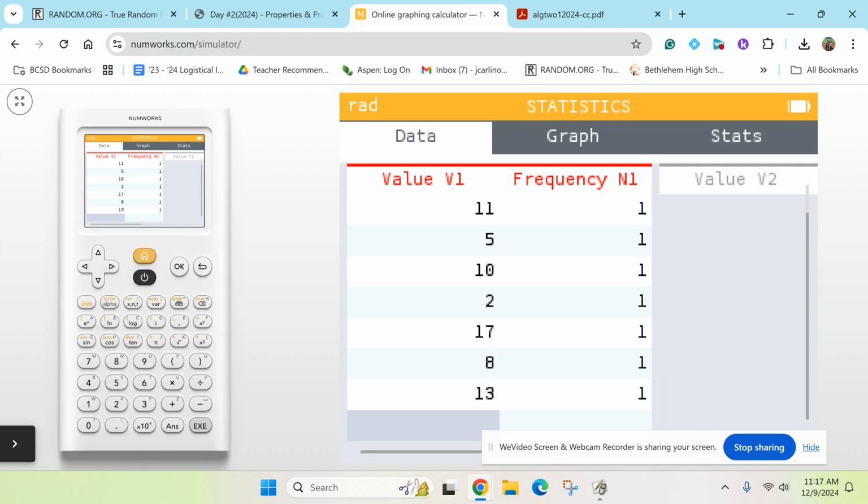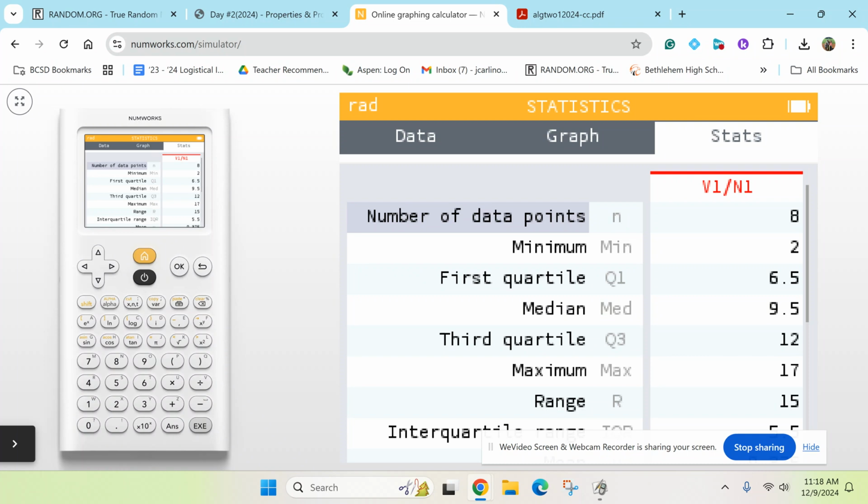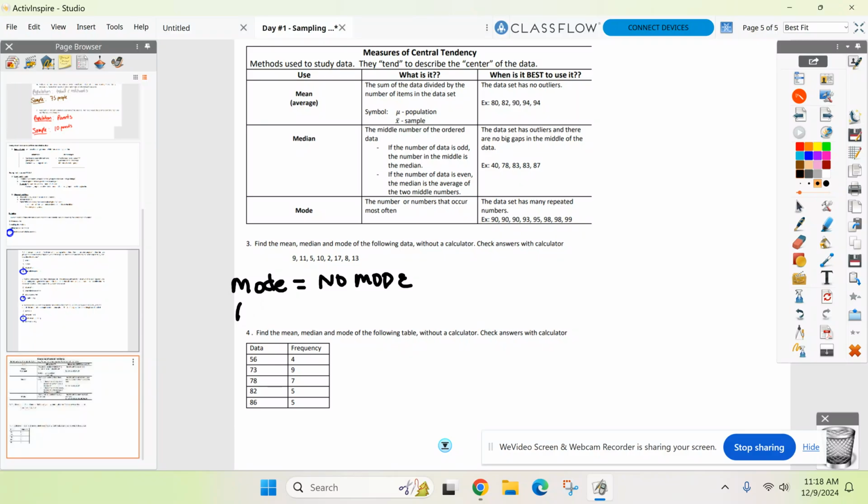All right, go back up now to where it says data. And you want to go over to stats. Everyone good? Head up, go over to stats, hit enter. Look at all these values now. We will talk about almost all of them, but only a few right now. So number of data points, that's how many numbers you plugged in. We plugged in 8 numbers. Minimum is minimum. I'll go over quartiles another day, but everyone see the median? Gives it to you right there, kids, 9.5. You don't have to do any work. It's doing it for you.